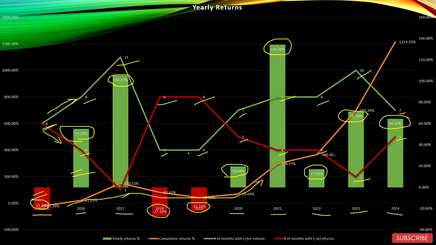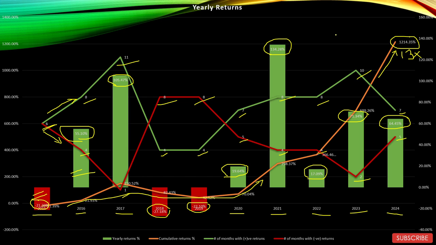If we see the cumulative returns, this orange line, if we follow it, over the last 10 years, the cumulative returns are 1,214.35%, which are just above 13x. So 13x in last 10 years.